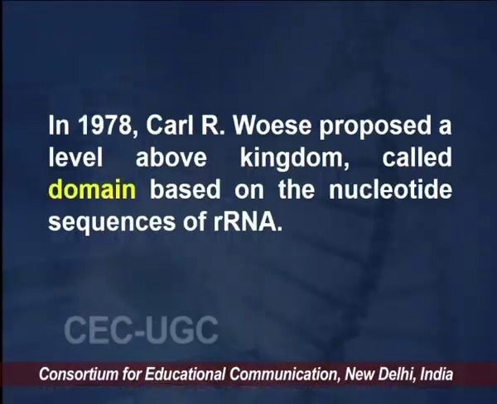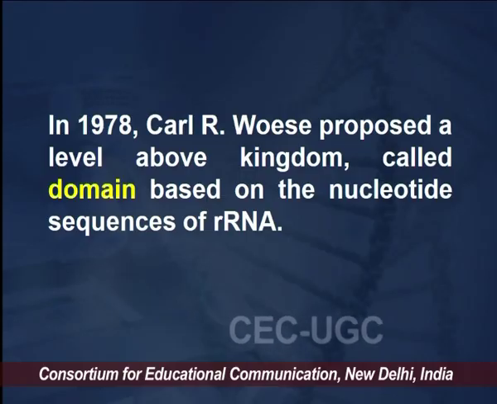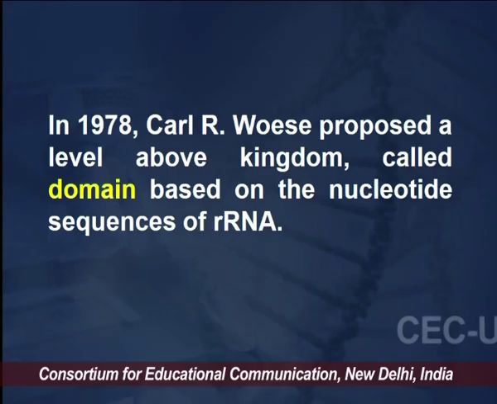So, when they observed the different kinds of cells, there were not just 2 types, the prokaryote or the eukaryote, but another type of cell as well. There were 3 types of cells having different types of rRNAs associated with them. Therefore, Carl Woese took these 3 types of cells a level above the kingdom and called them domains, based on the nucleotide sequences of rRNA. I hope I am making clear how the domain came into being.